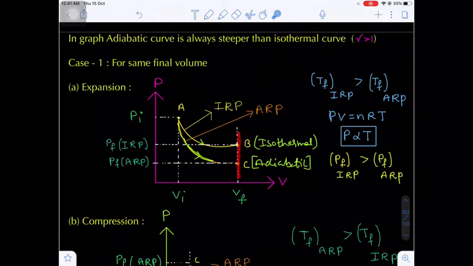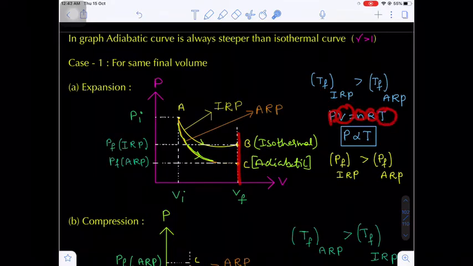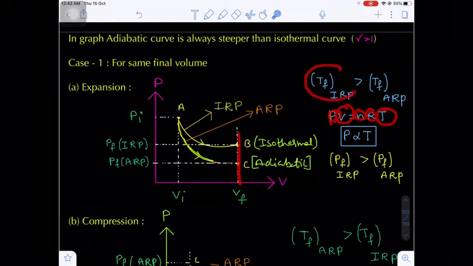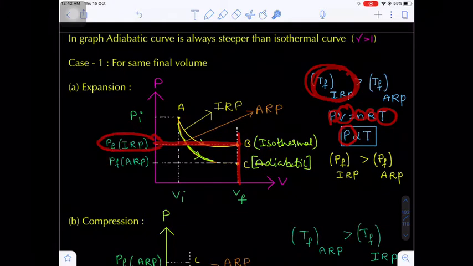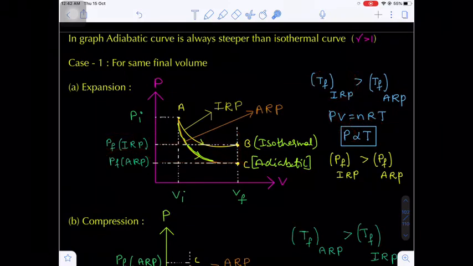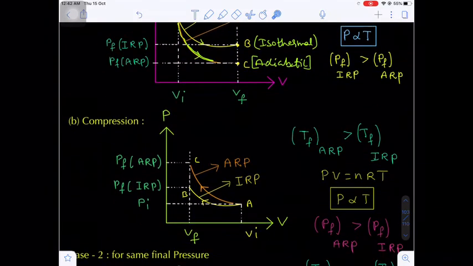Now when we are comparing the pressure, keeping the volume constant and the number of moles constant, pressure is directly proportional to temperature. In which process is the temperature very high? That is the isothermal reversible process. That's why the pressure will also be very high. That means the pressure at point B is that of the isothermal reversible process, and the pressure at point C will be the low pressure, corresponding to the adiabatic reversible process. Are you getting my point?